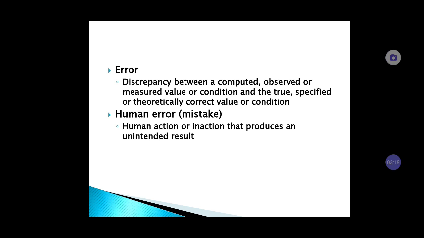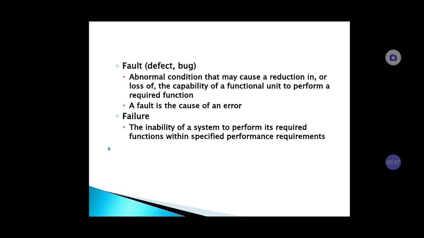First we'll see error. Error is nothing but a discrepancy between a computed, observed or measured value and the true value. Human error or mistake is a human action or inaction that produces an unintended result.